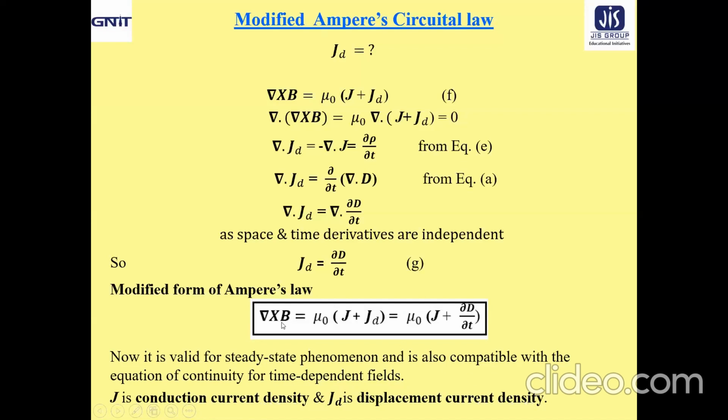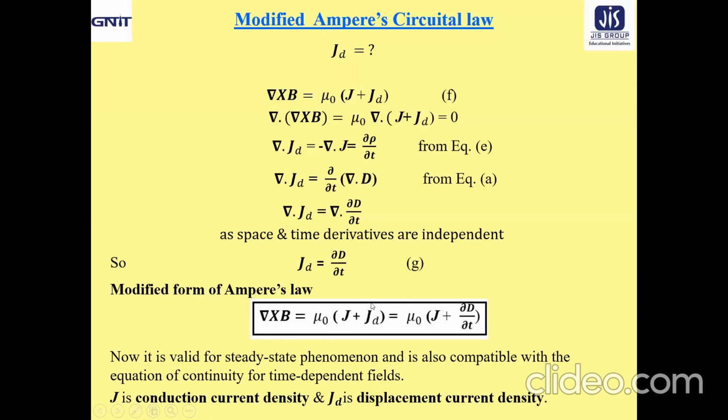That means in this expression, as a source of magnetic field, we get two contributions. One is the conduction current density, with which we are familiar, where a large number of charge carriers normally available inside the conductor produce the magnetic field from their movement.